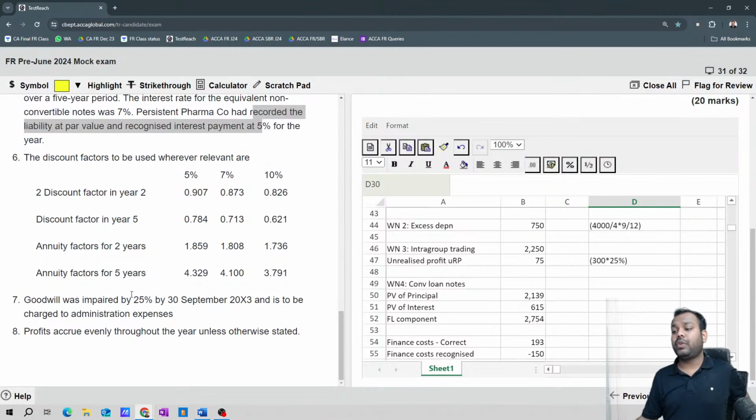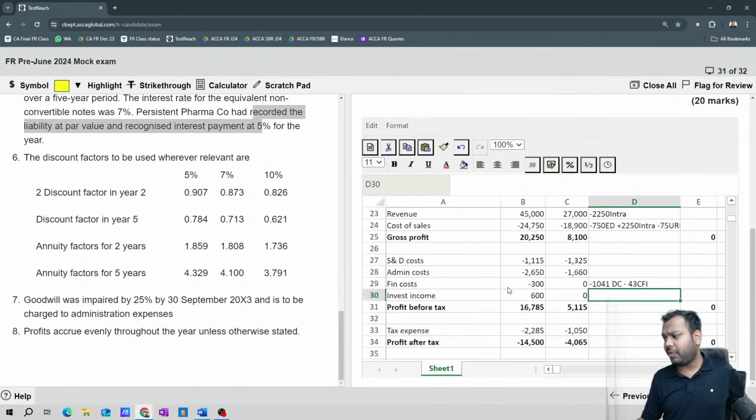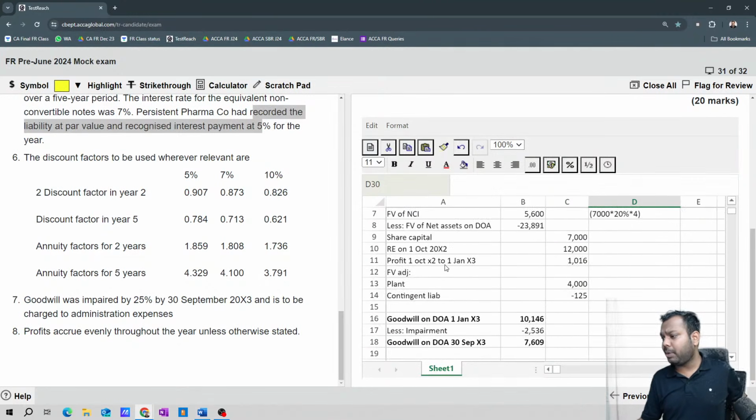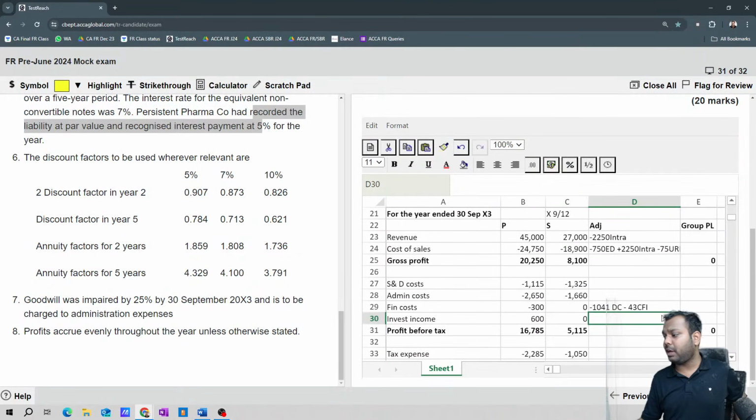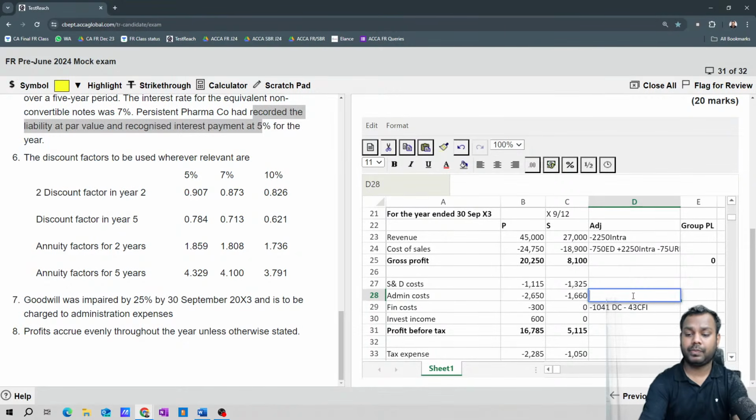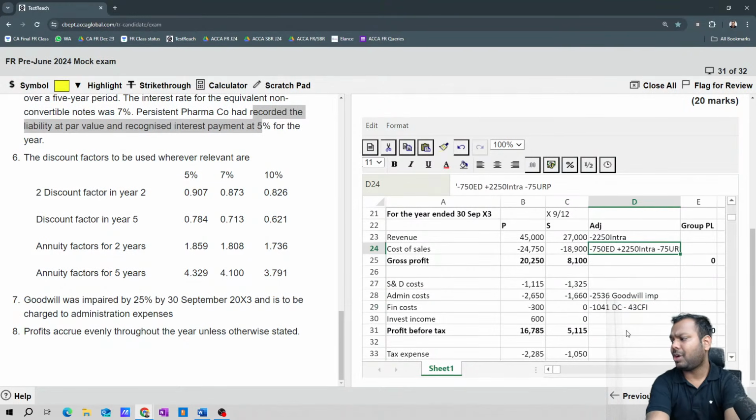So done. Goodwill is impaired by 25%. Goodwill impairment we have already calculated. What is the amount of goodwill impairment? 2536. We have to add it to admin expense. So let's add here minus 2536 goodwill impairment. Now done. Sorted.